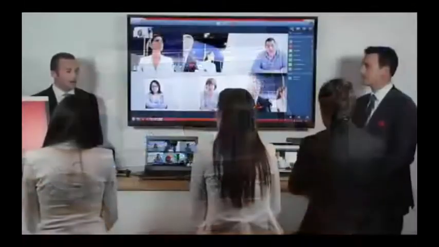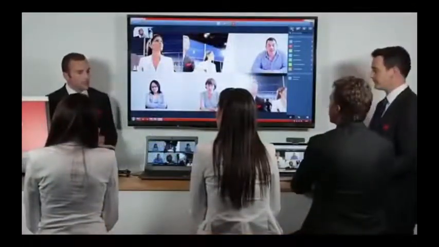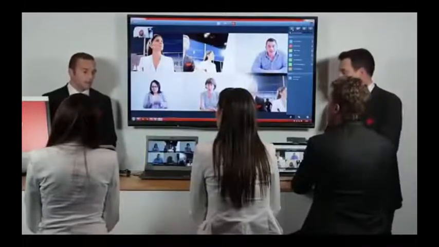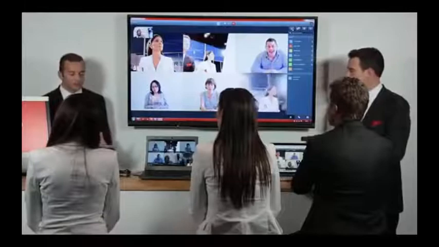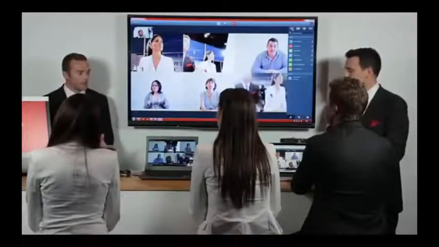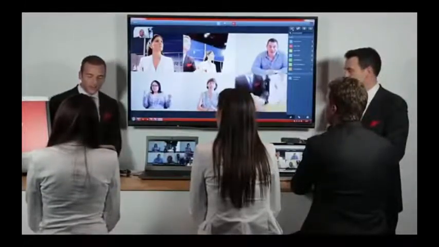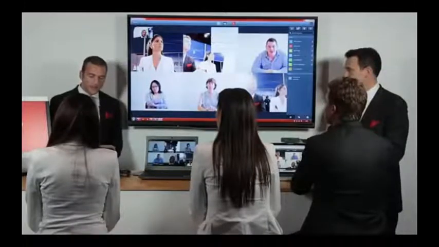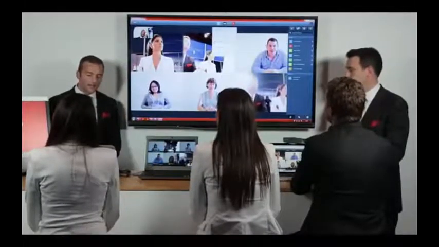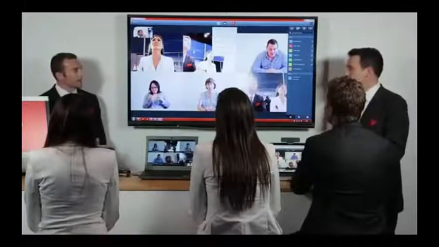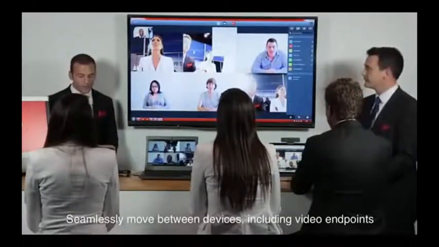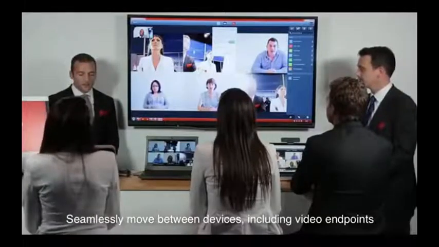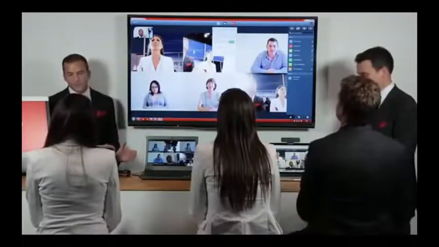So the last feature of our product is the ability to move a call from a PC to a standard video endpoint. The reason why this is important is a lot of people have now joined, and it's not really comfortable to be able to watch this off the laptop. So what I'm going to do next is connect to an external device. I can click on the button here, I can highlight the Connect Device tab, and under that tab are a series of different devices that I can throw the call to. So I'm going to choose the EX90 to my right, and when I click Connect, the call will seamlessly move from the PC client over to the EX90.